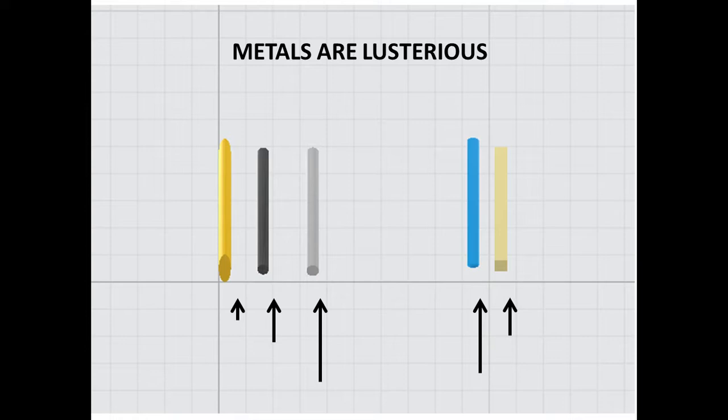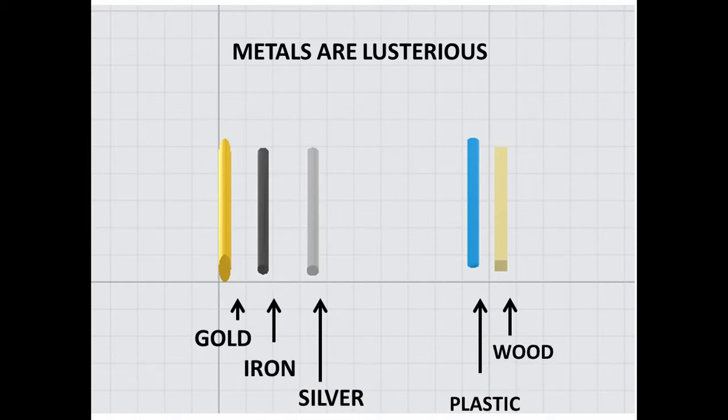The first three are metals: gold, iron, and silver. The next ones are wooden wire, plastic wire, and rubber. These are non-metals.